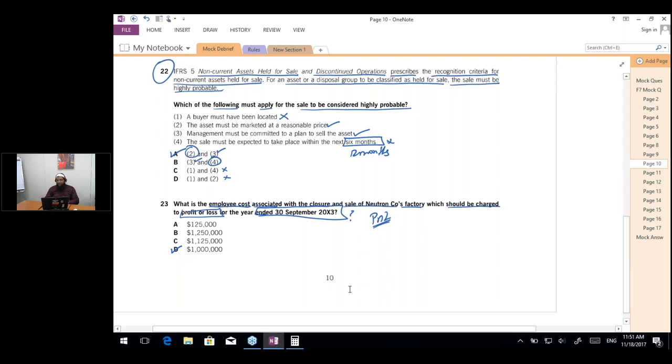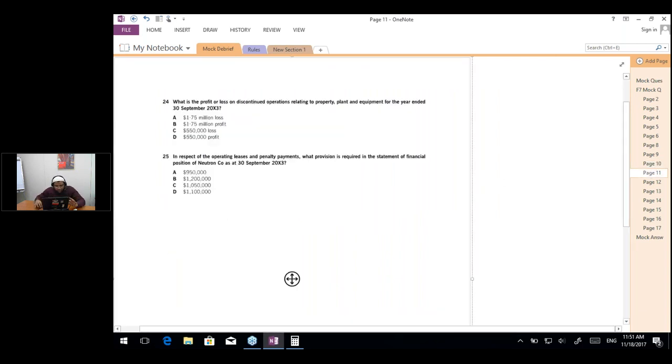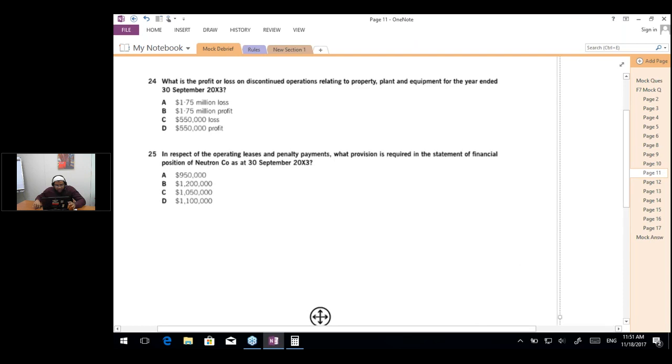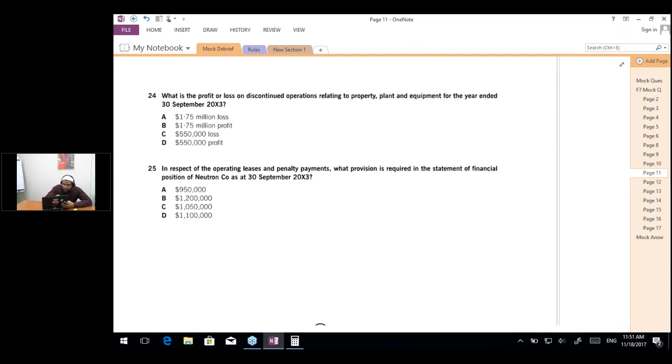Okay, now let's read the next question. Question number 24 says: what is the profit or loss on the discontinued operations relating to property, plant, equipment for the year ended 30th September 2023? So we have to calculate the gain or loss on the property, plant, equipment.